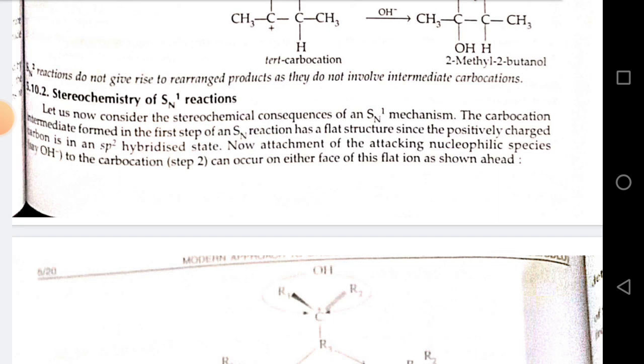Stereochemistry of SN1 reaction. Let's now consider the stereochemical consequence of an SN1 mechanism. The carbocation intermediate formed in the first step of an SN1 reaction has a flat structure since the positively charged carbon is in an sp2 hybridized state. Now, attachment of the attacking nucleophile species OH negative to the carbocation can occur on either face of this flat ion as shown ahead.